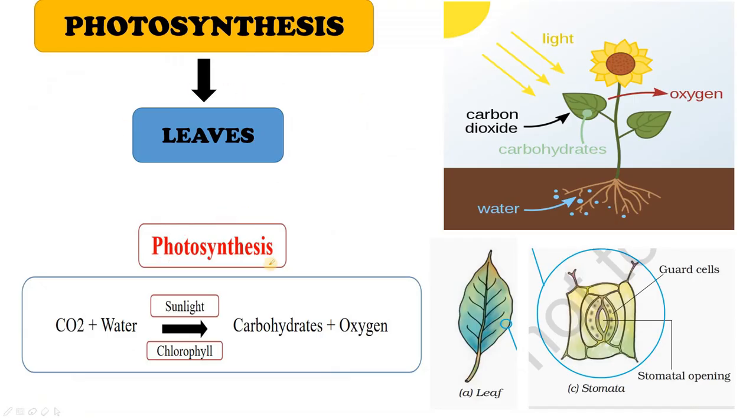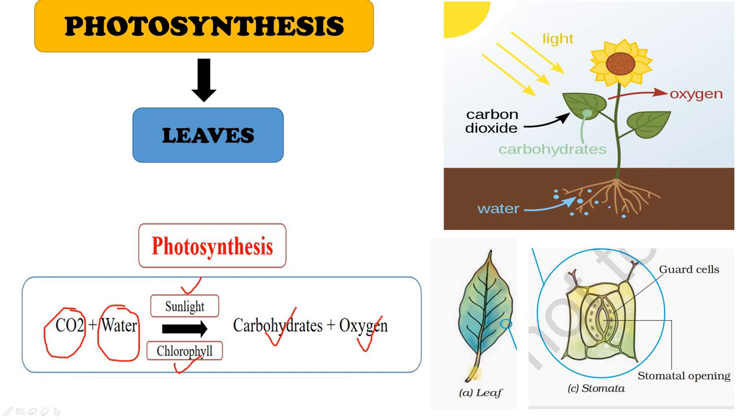Alright, so plants prepare food by the process of photosynthesis, and photosynthesis occurs in the leaves of the plant. Leaves absorb carbon dioxide from the air, water and minerals from the soil, and in the presence of sunlight and with the help of the chlorophyll pigment present in the green leaves, the leaves produce carbohydrates and release oxygen. This is the process of photosynthesis.